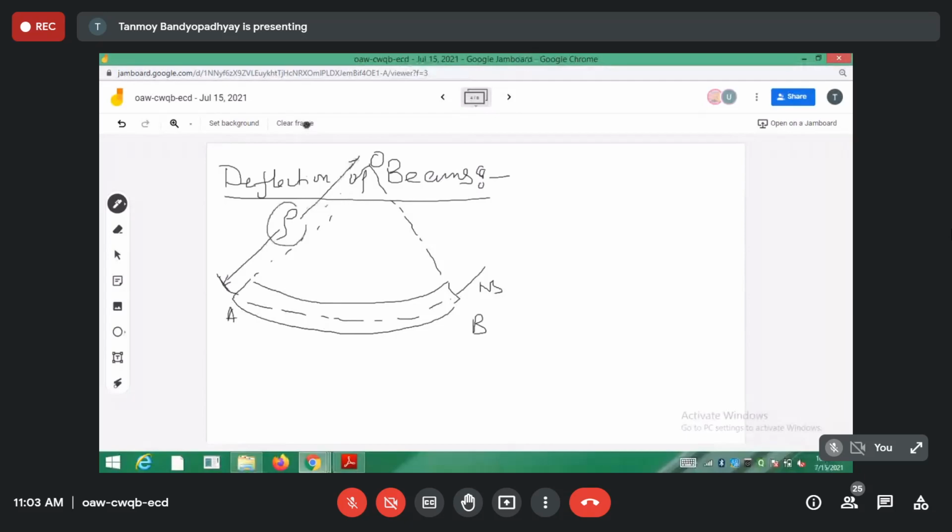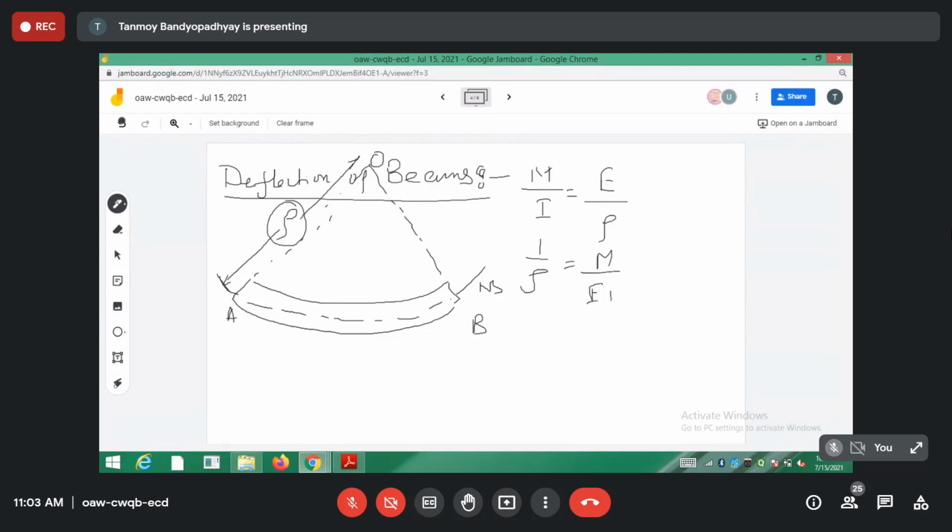Last day also I had some discussions. The pure bending equation we generally have is M by I equal to E by R, that is E by rho. Some books write rho, some write r, so let's call it rho itself. So if I need to find the radius of curvature, 1 by rho should be equal to M by EI.